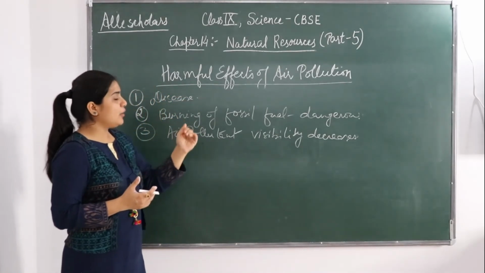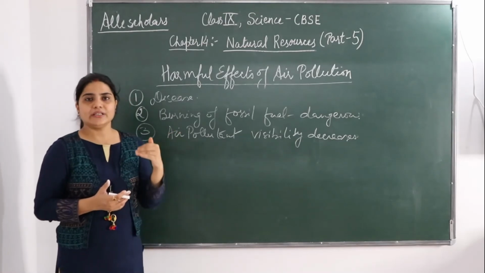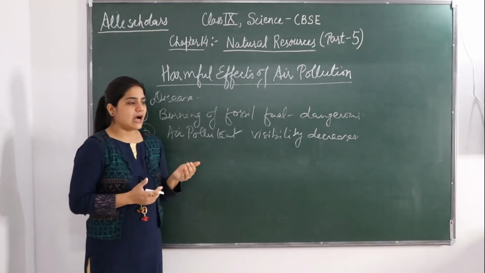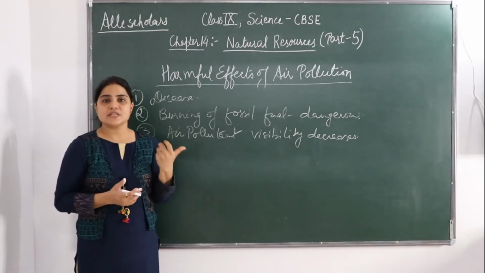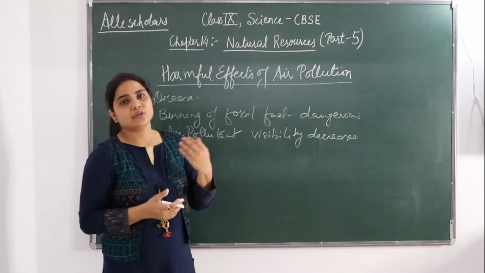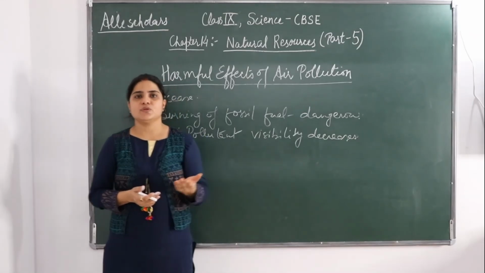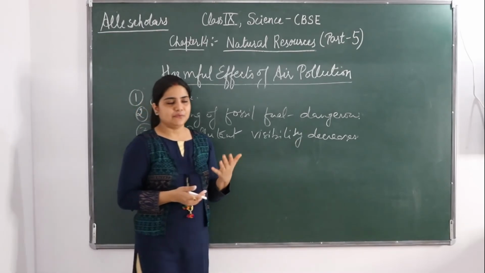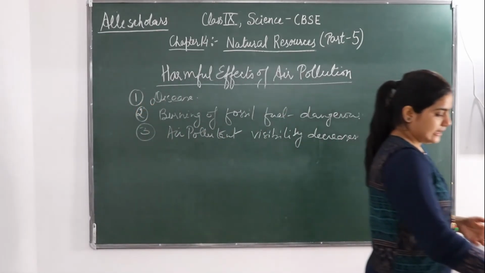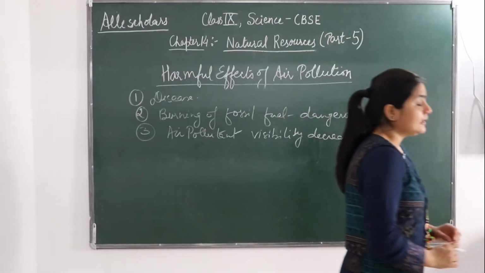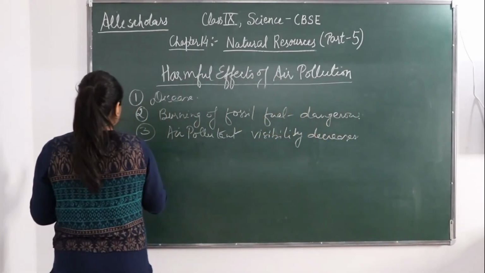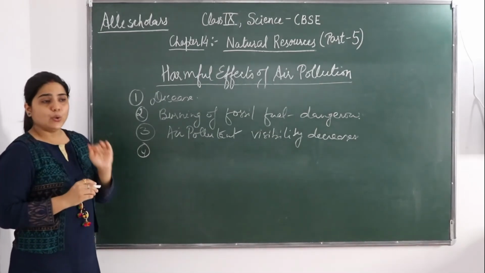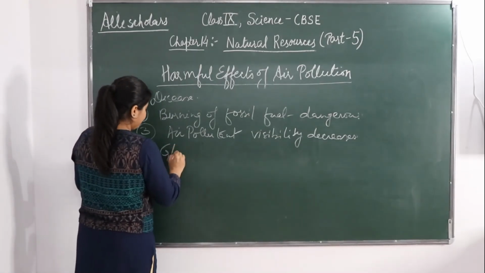So generally, when cold weather comes during the winters, you must have seen that water condenses out in the air and it forms smog. Okay, so that is because of this air pollution. Smogs are being formed and there is no visibility, we cannot see clearly. Okay, and the next very bad, very harmful effect of air pollution is global warming.